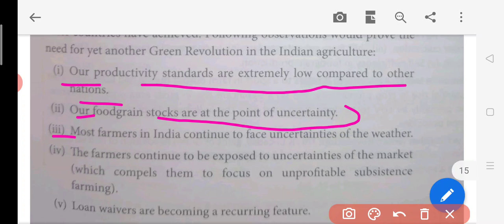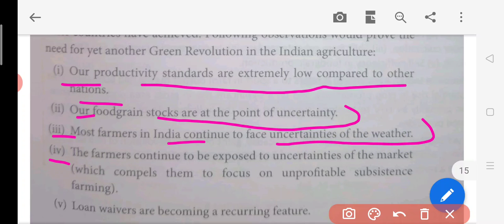Then most farmers in India continue to face the uncertainty of the weather. Weather is a typical problem in India. India has a very varied type of climate because of its geographical location. So this is the problem, and the uncertainty of weather leads the green revolution down.